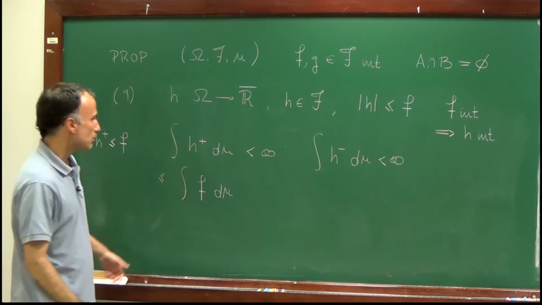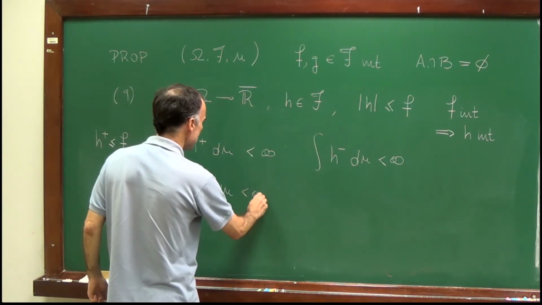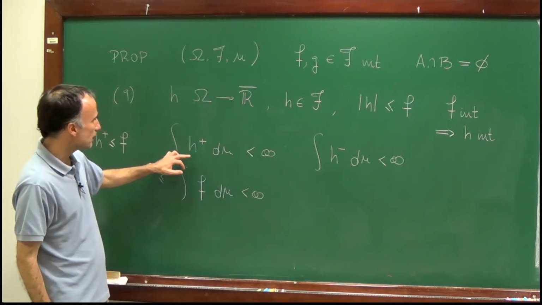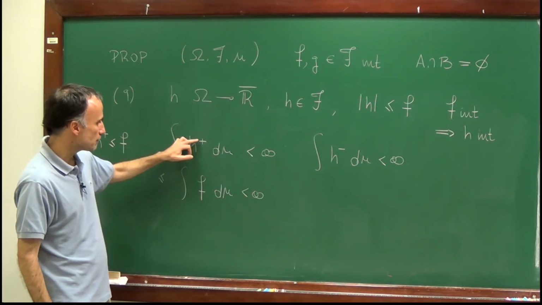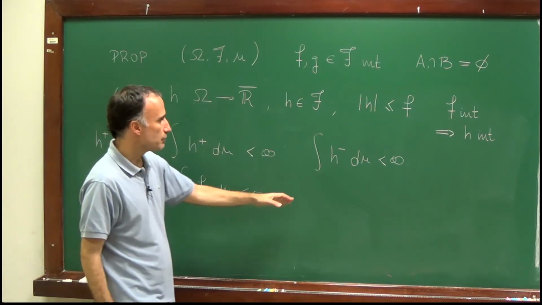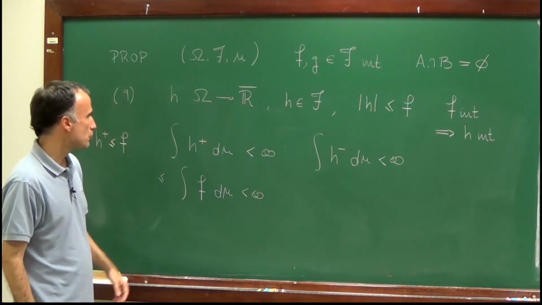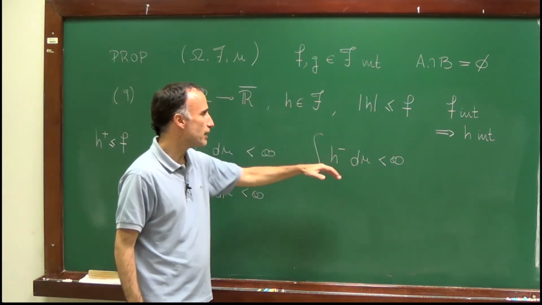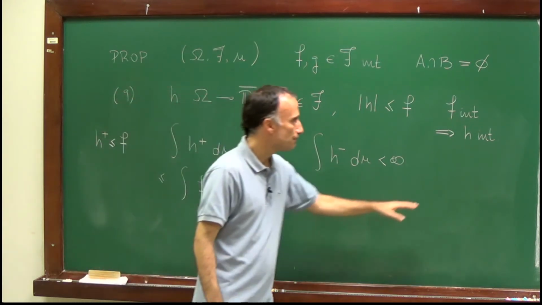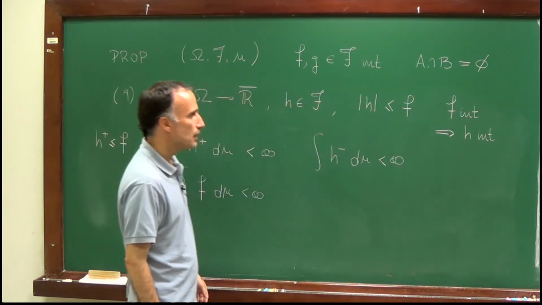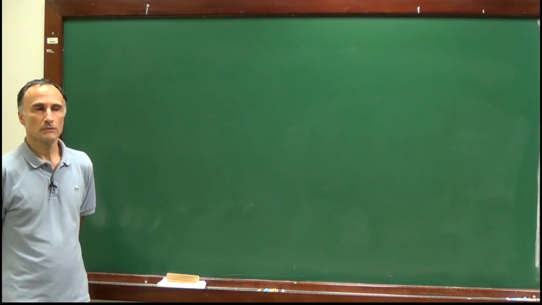And f is integrable, so this expression is finite. And therefore, we have proved that the integral of the positive part of h is finite. And we can repeat the same argument for the negative part of h, showing that these two integrals are finite and therefore that h is integrable as we claimed.